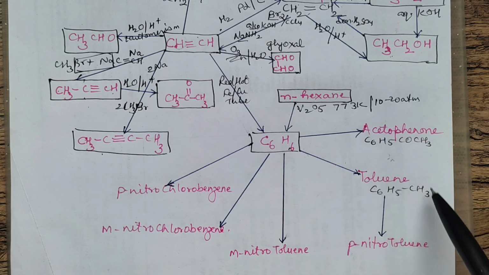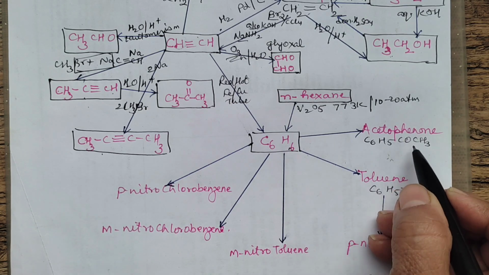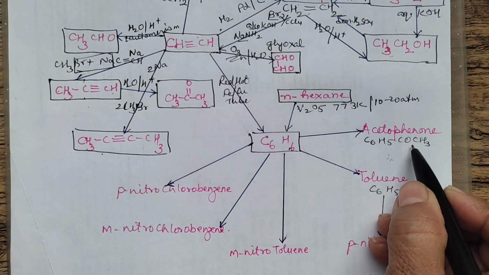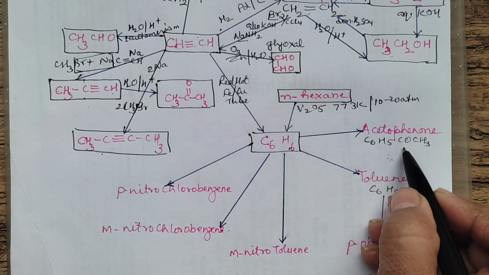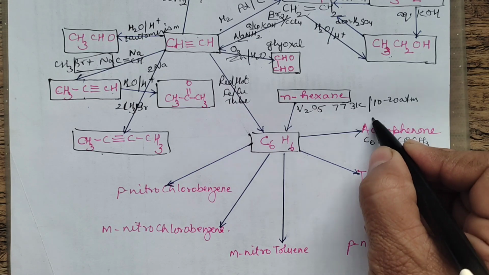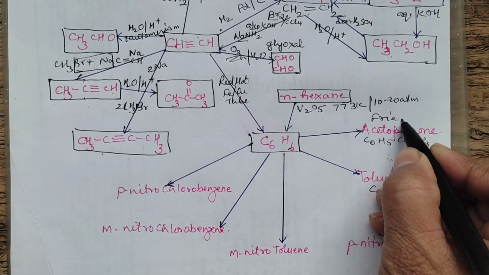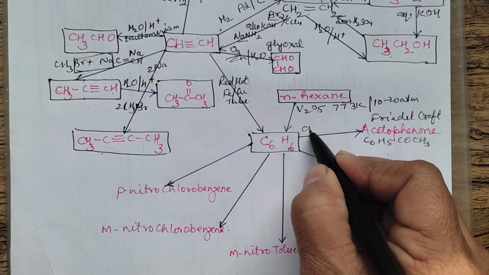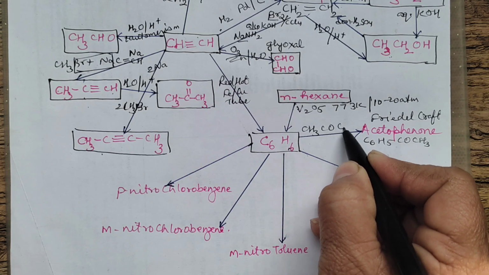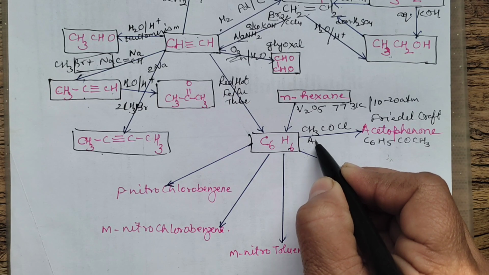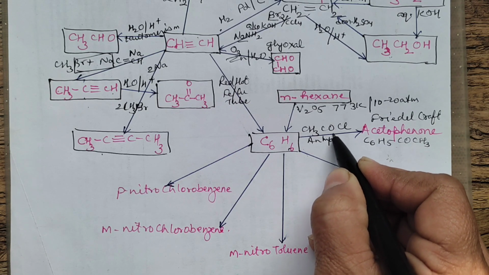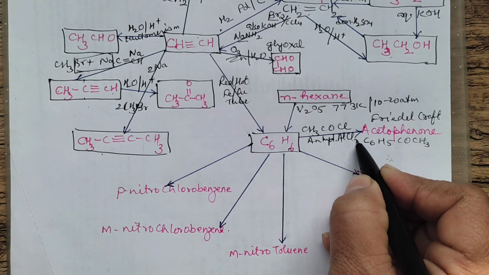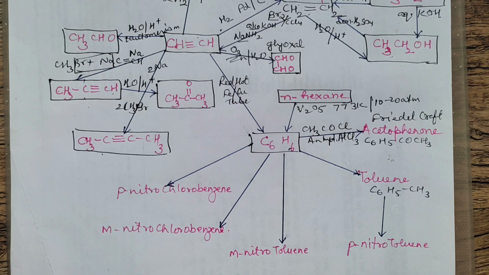From benzene you can go in any direction you feel like. Benzene can be converted into acetophenone. This is acetophenone, C6H5COCH3. It's basically a Friedel-Crafts acylation. You will treat benzene with acetyl chloride in the presence of anhydrous aluminium chloride. It will result in the formation of acetophenone.